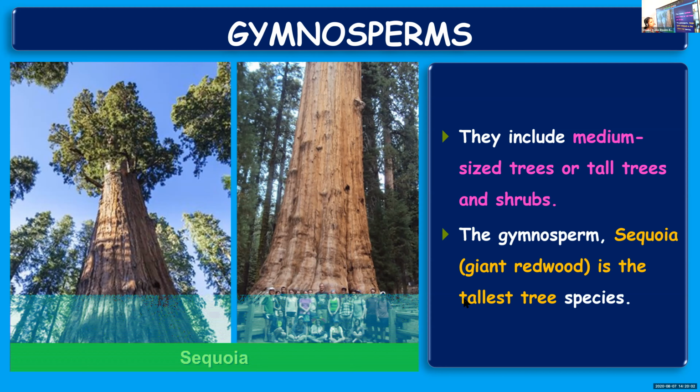The giant redwood tree or sequoia tree is the tallest tree species, and it comes under gymnosperms. In a one-word question, it can be asked under which plant division the tallest tree sequoia is included. So you need to say it is gymnosperm, and here you can see the picture of the sequoia tree.